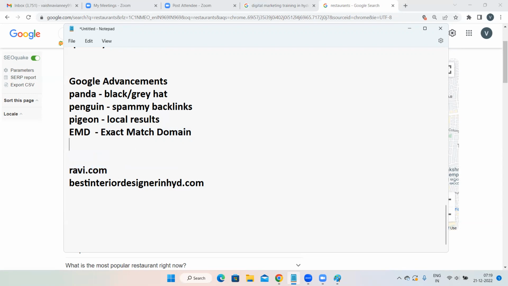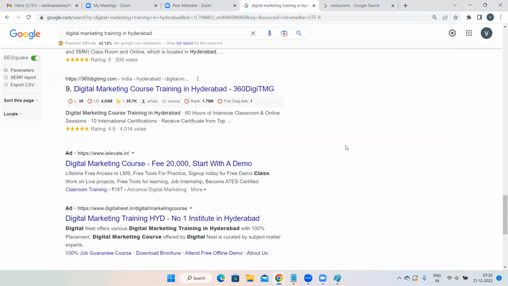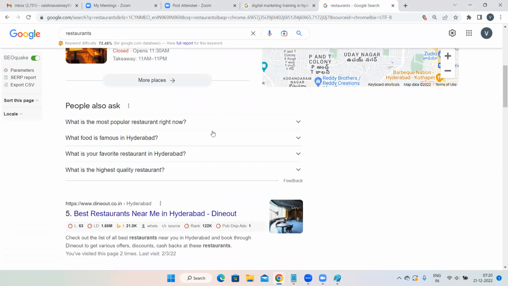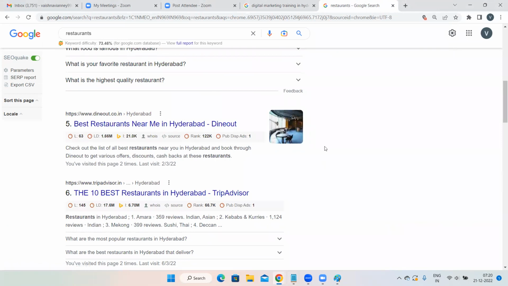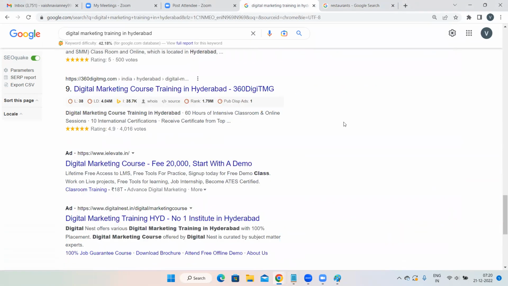Then Hummingbird update. What exactly is Hummingbird update? Hummingbird gives you accurate and fast results. Now, when I'm searching for MS Dhoni, I'm able to see MS Dhoni results only, right? I'm not seeing some other results. When I'm searching for digital marketing, all the digital marketing results we are able to see. The moment I'm searching for restaurants, all the restaurants results only we are able to see. Here, digital marketing results are not appearing. Here, some sport results are not appearing. Everything is accurate. Whatever we are searching, only those results are appearing to us. So that's how the accuracy is there.